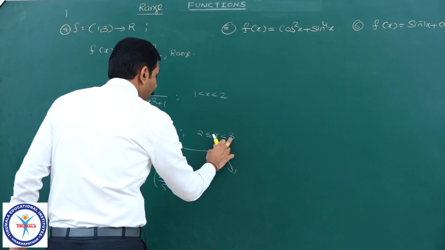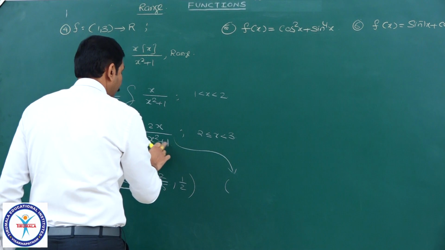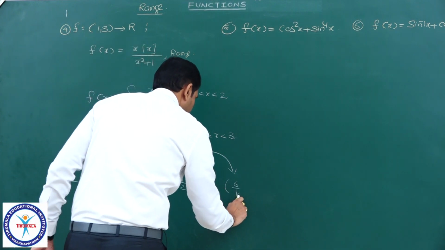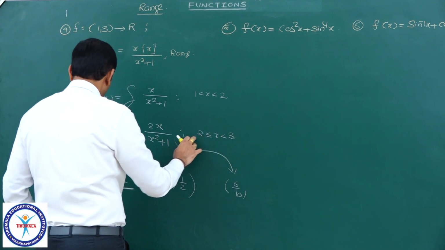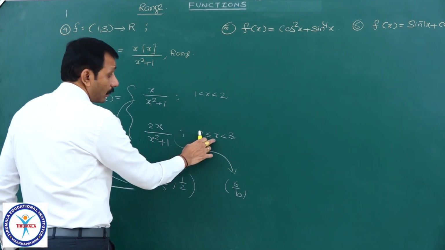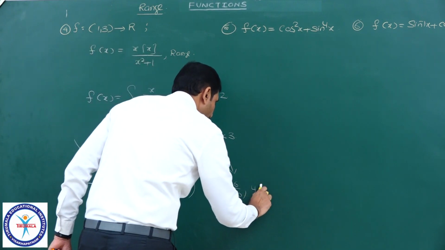Minimum value means open interval: 2 into 3, 6 by 9 plus 1, 10, so 6 by 10 comma, and x equal to 2 gives the maximum, because of the closed interval, 4 by 5, it should be closed.